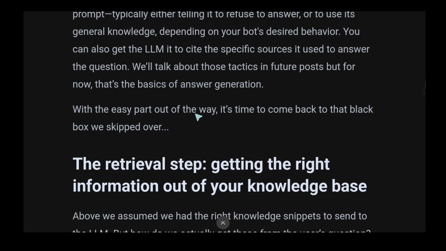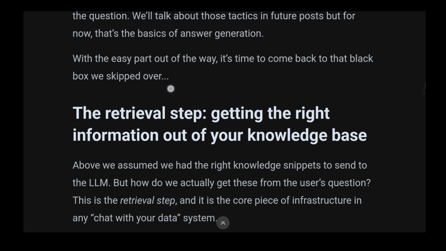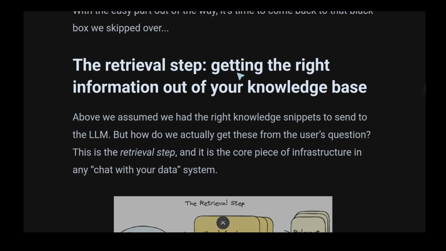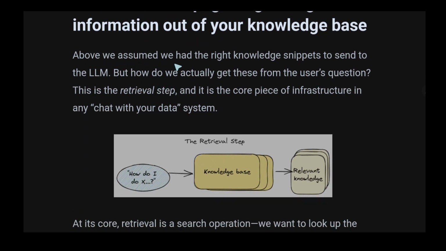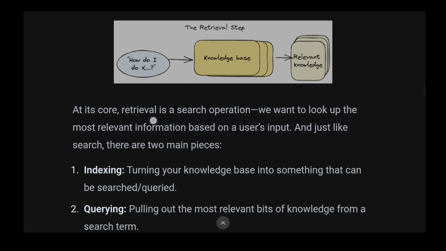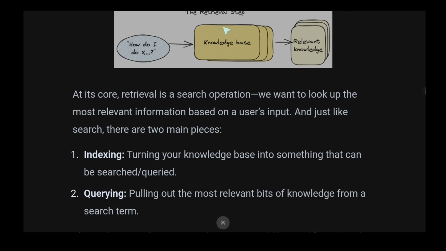With the easy part out of the way, it's time to get back to the black box we skipped over, the retrieval step, getting the right information out of your knowledge base. Above, we assumed you had the right knowledge snippets to send to the LLM, but how do we actually get these from the user question? This is the retrieval step, and it's the core piece of infrastructure with chat with your data. So we extract from the knowledge base some relevant knowledge that we send to the LLM.